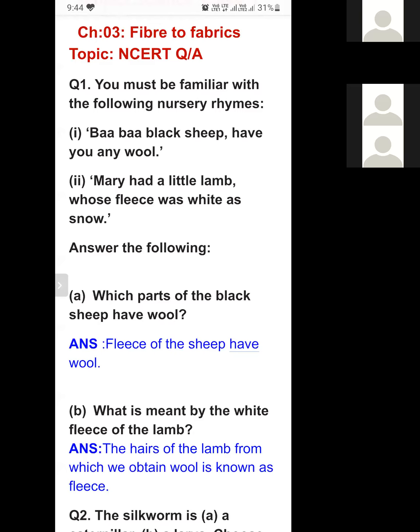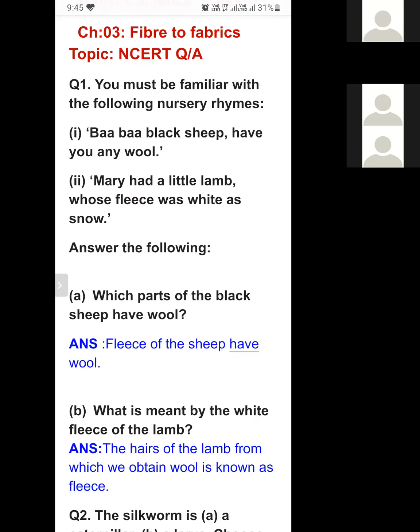The second one, Mary had a little lamb whose fleece was white as snow. So the word fleece is there. What is fleece? Fleece means the hair or wool of a wool yielding animal. The hair of a wool giving animal along with its upper skin is known as fleece. That is why this line is written there. That is the only purpose of writing this line in class 7.